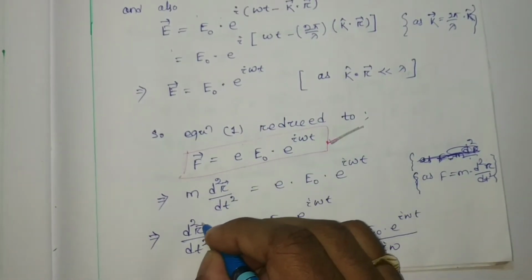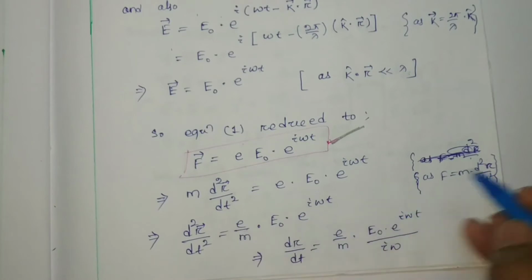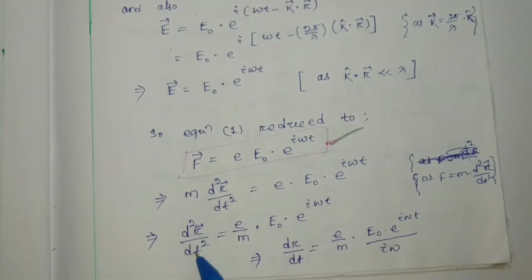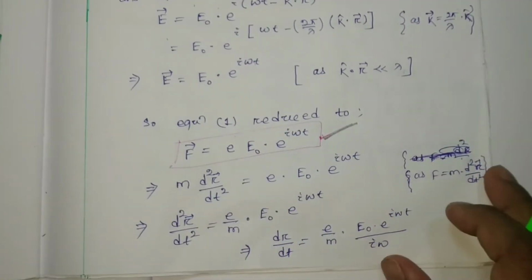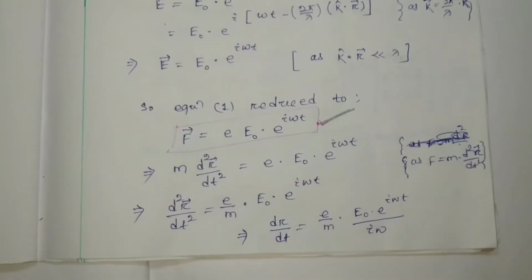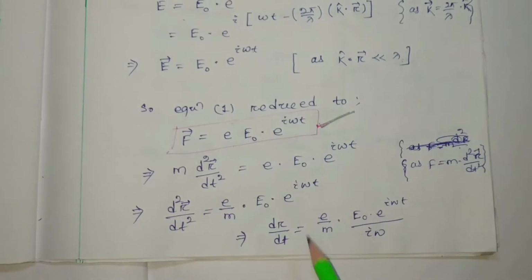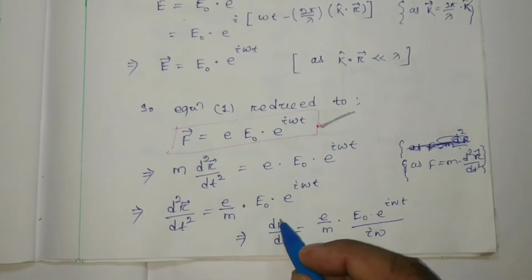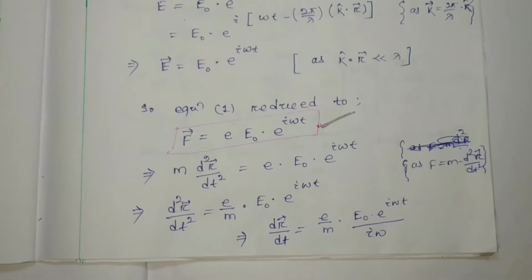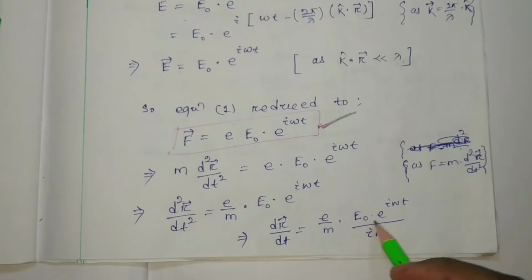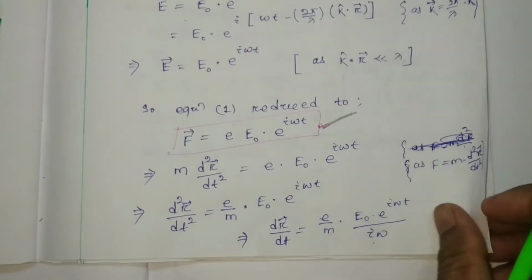So d square r by dt square will be q by m into E0 into e to the power i omega t. So that implies dr by dt will be equal to how much? It will be equal to q by m into E0 e to the i omega t by i omega.